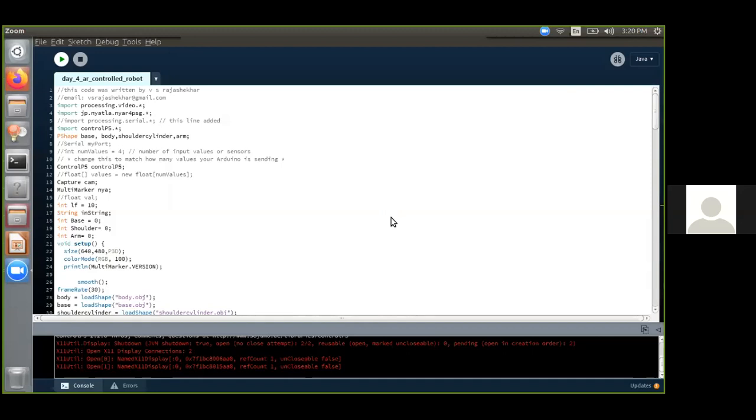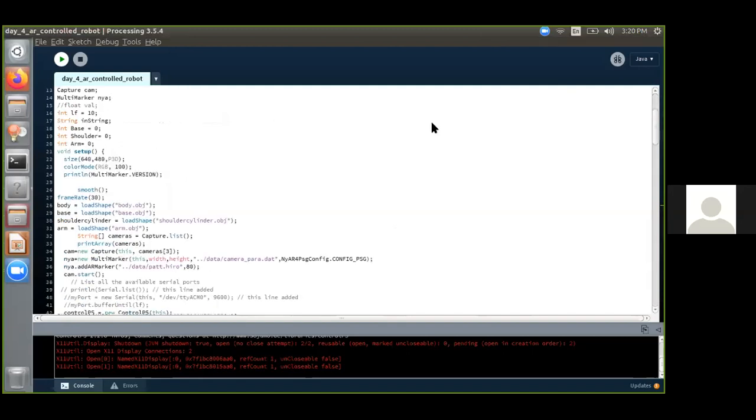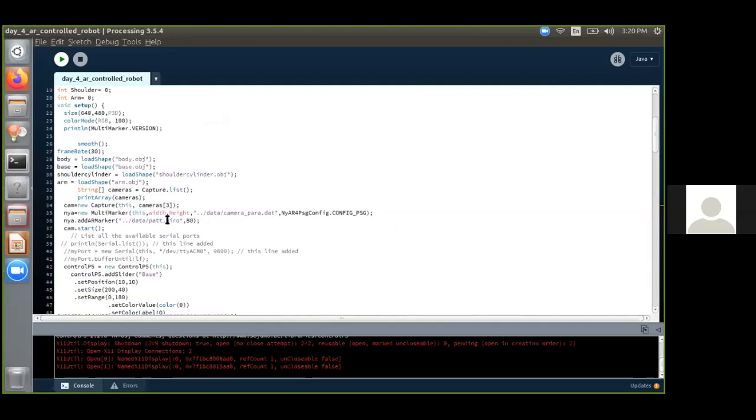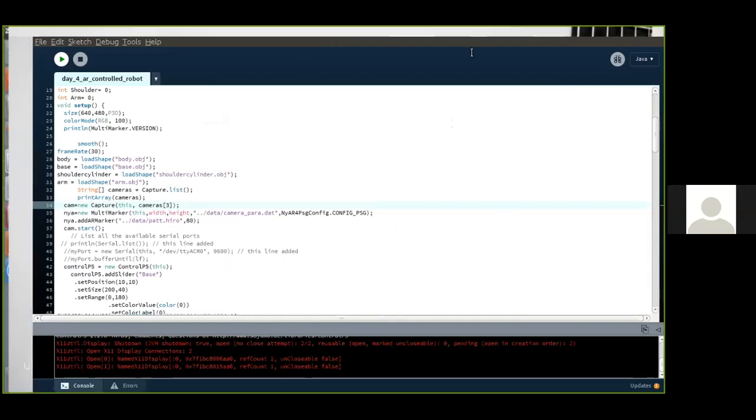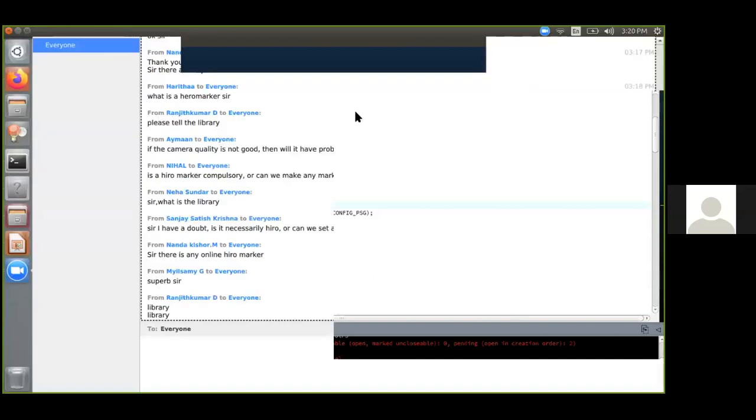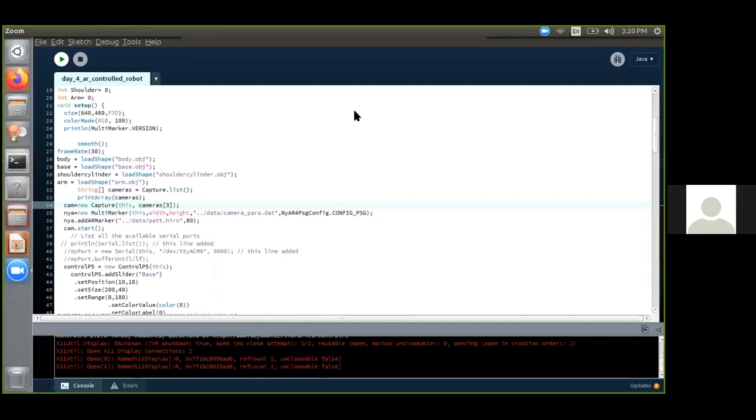Because we have declared over here that we are going to use the hero pattern. If you want to use some other pattern also, you can use it, but you have to use the pattern accordingly. You can also use some other code also.